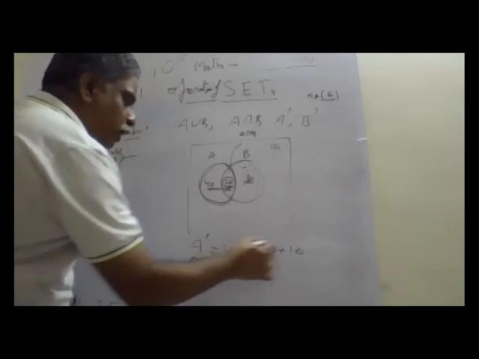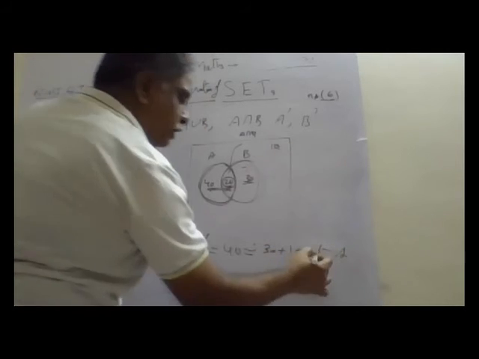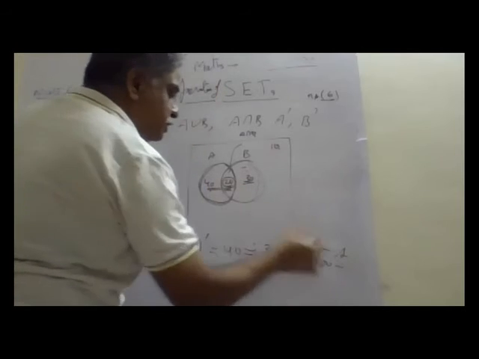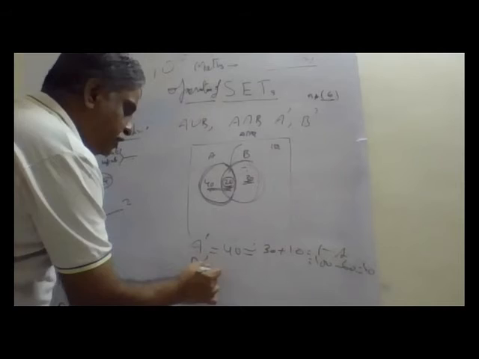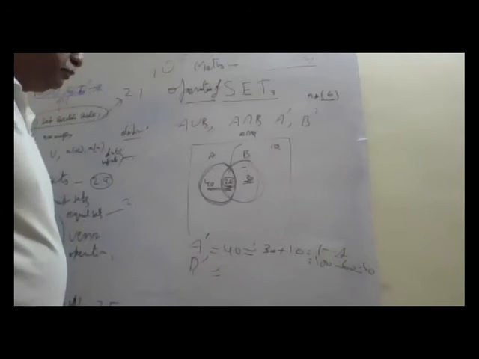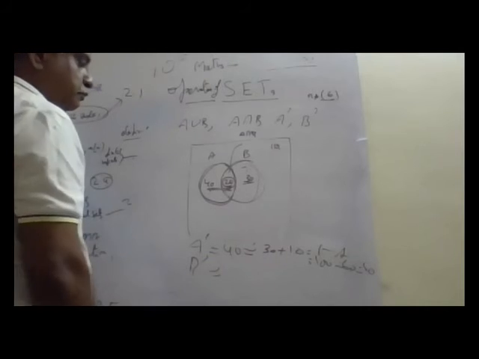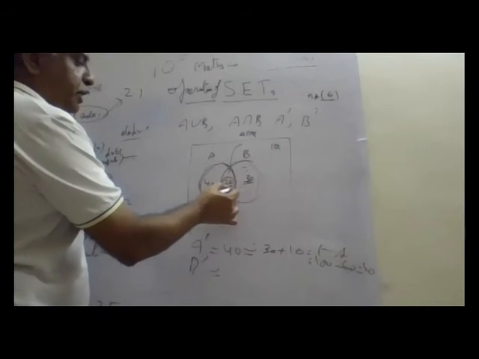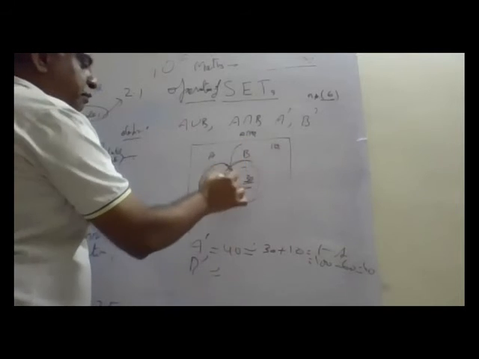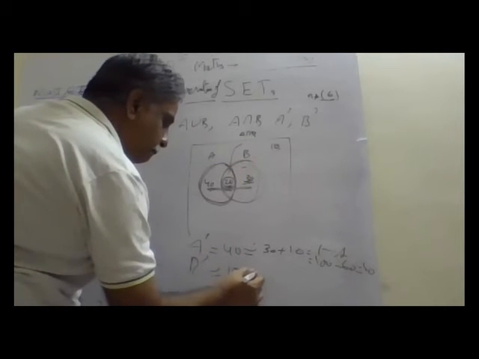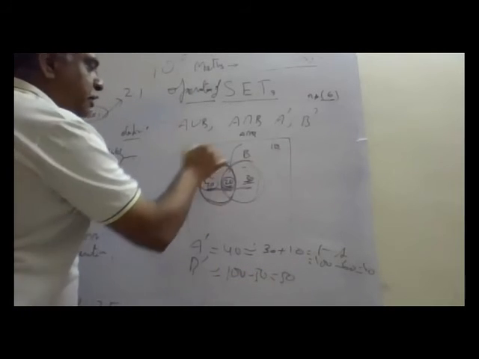What is B dash? A dash is the universal set minus A. Our universal set is 100 minus A, which is 60, that is 40. So what is B dash? B is 30 plus 20, 50. B dash is 100 minus 50, that is 50, or 40 plus 10.